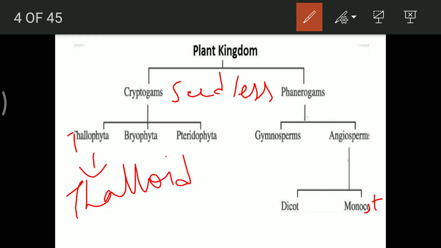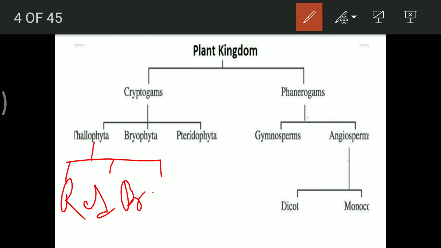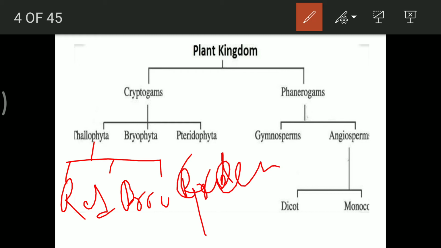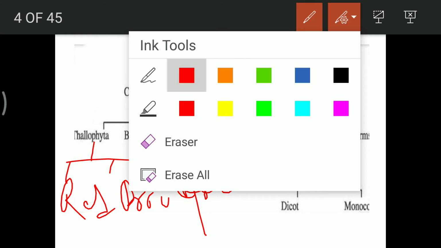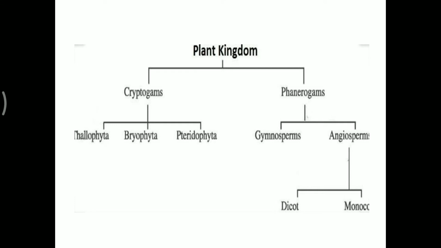If we see the Thallophyta, they are categorized into three groups: red, brown and green algae. Sorry, red, brown and green algae. Three different kinds of algae are present in the case of thallophytes. So we will study about them in detail today.